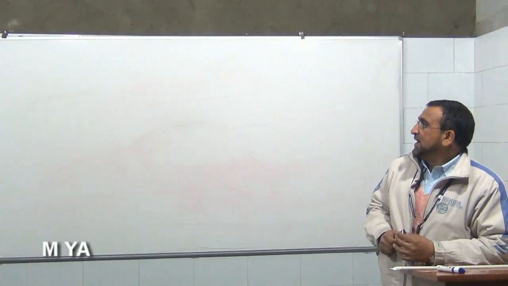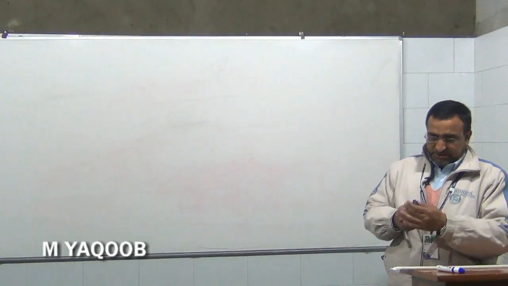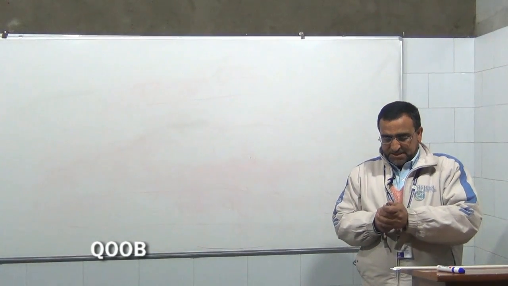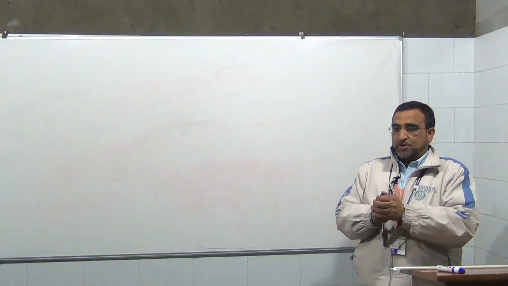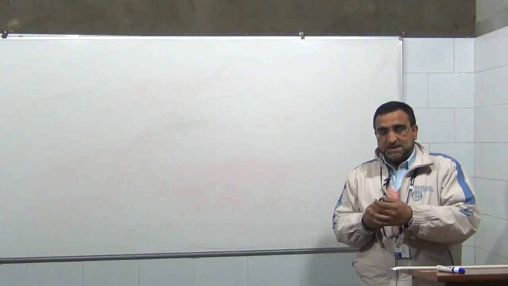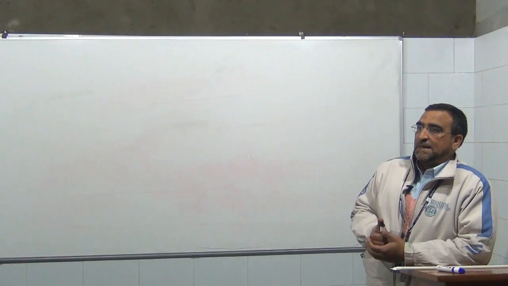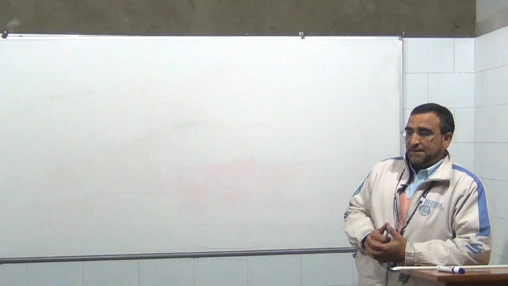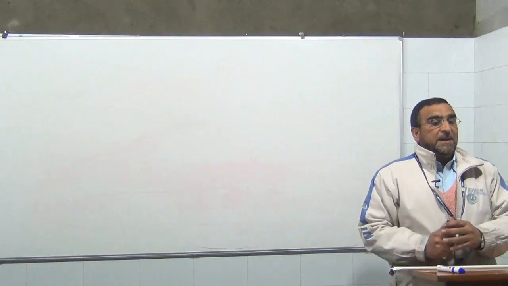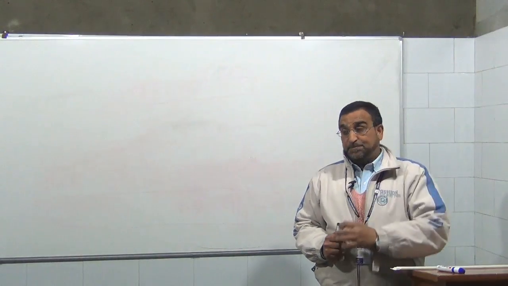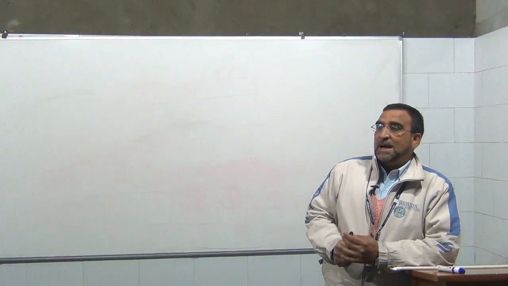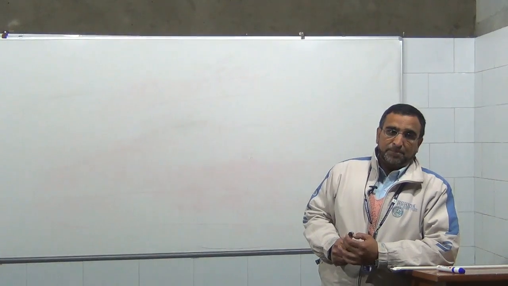Dear students, in the previous lecture, we studied the introduction, in which we studied the definitions of economics. We studied the subject matter of economics, that is microeconomics and macroeconomics. Then we studied the economy as a whole. Then we studied the systems of economy, that is capitalist economy, socialist economy, and mixed economy.